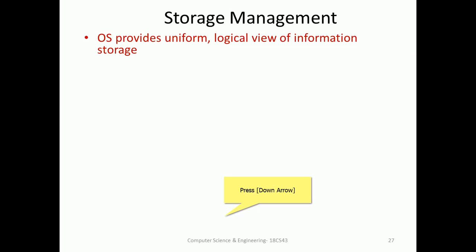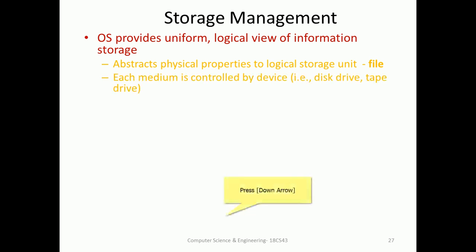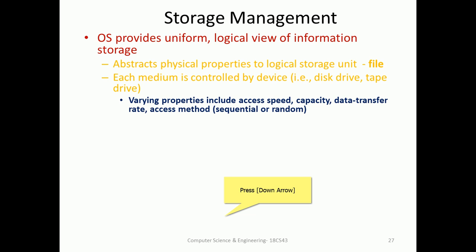So storage management provides a uniform logical view of information storage. The data may be spread across the memory as logical blocks, so you have to link them logically and abstract the physical properties into a logical unit, that is a file. A file contains the information. Each medium is controlled by a device, like a disk drive or tape drive. Varying properties include speed, capacity of the data, transfer rate, and the exchange method, sequential or random.